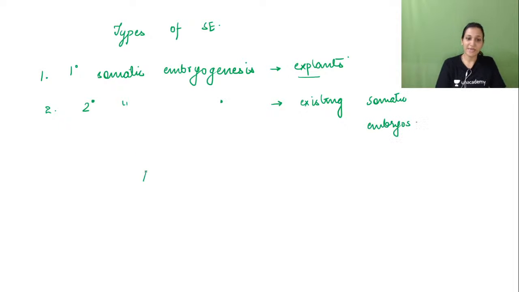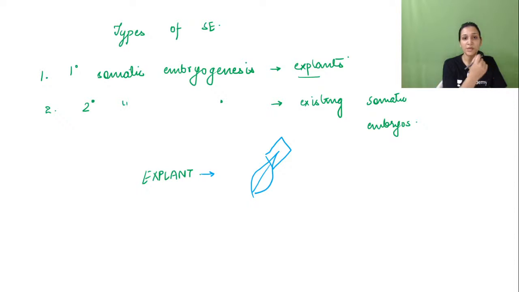So let us discuss explants. No worries. What is an explant? Whenever we are opting for a part of the plant, for example, this is a leaf, and we are going for the tip of the leaf because it has lots of meristematic tissue. Usually we go for that, or the tip of the plant, or a newly budding leaf.